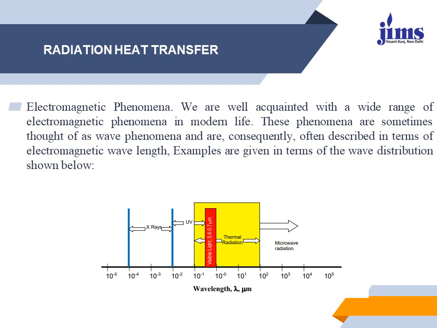All types of waves are classified in terms of wavelength and are propagated at the speed of light, that is 3 multiplied by 10 to the power 8 meters per second. The electromagnetic spectrum is shown in the figure between the range of 10 to the power minus 5 to 10 to the power 5 micrometers.